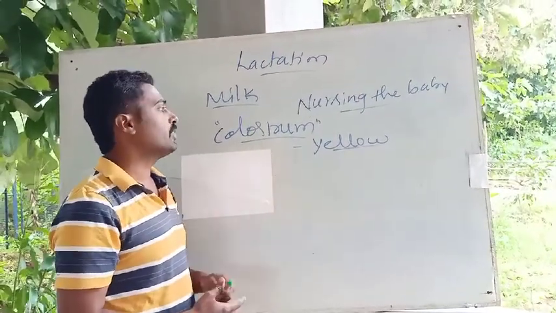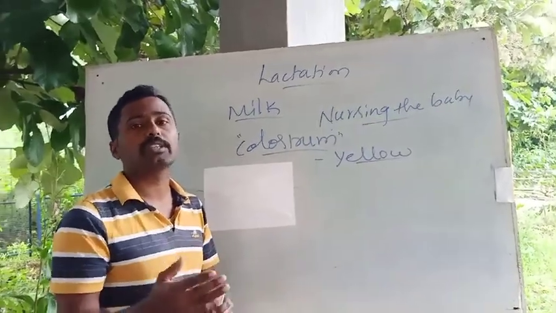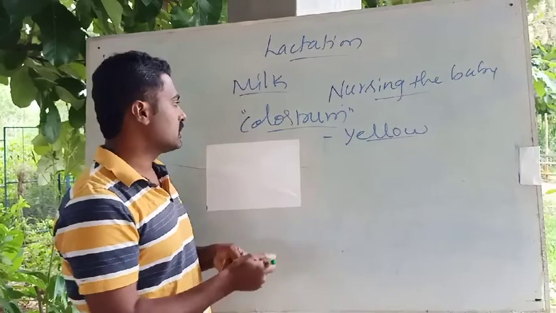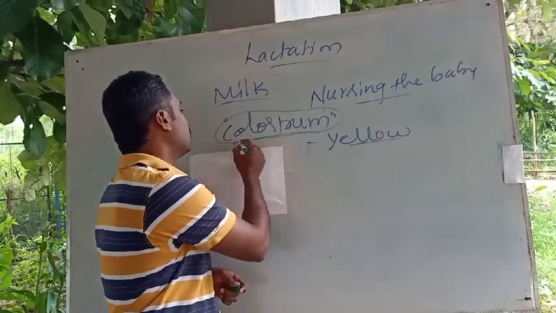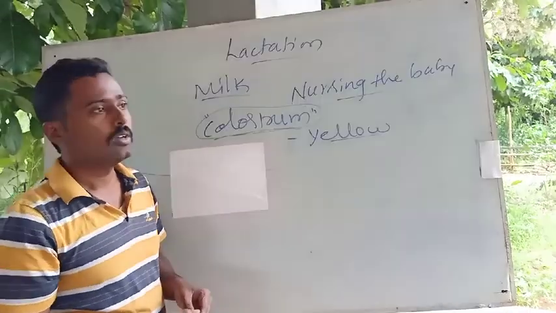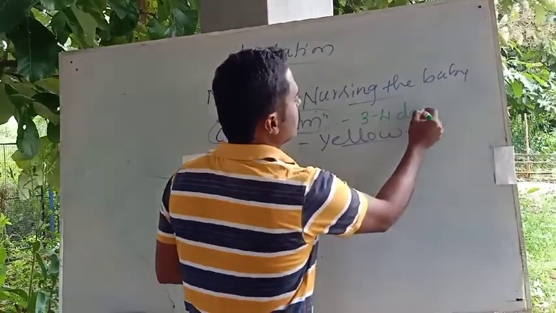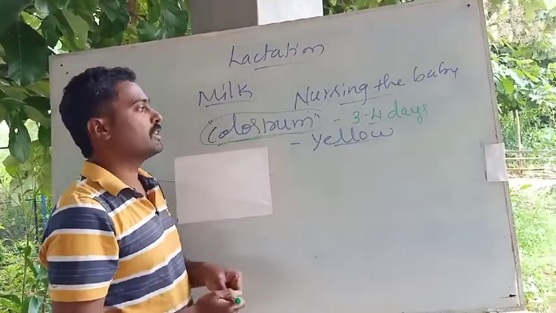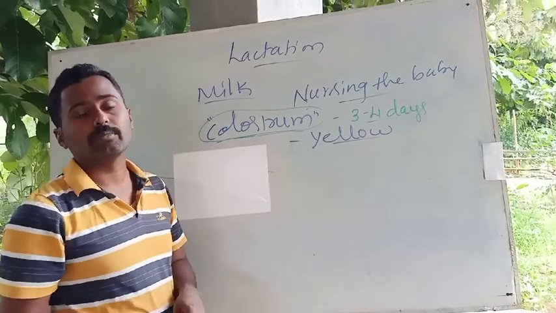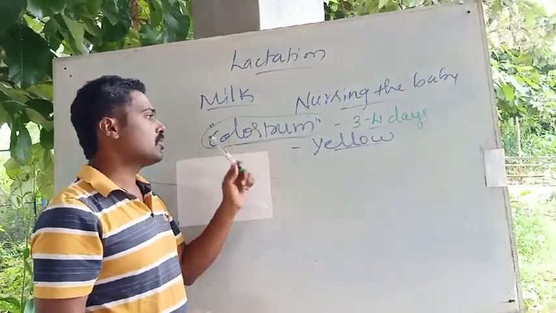Colostrum is very rich in proteins and antibodies which can protect the baby, the young one. This is the early milk that is secreted after the parturition or the delivery. Only after 3 to 4 days of the delivery does the milk start ejecting from the mammary glands. Not immediately is the milk ejected. Before that, the colostrum is secreted.